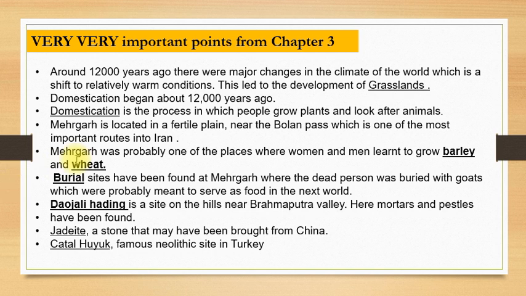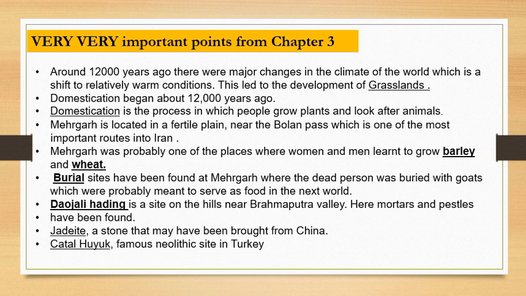Then the chapter tells you that domestication began about 12,000 years ago, and this domestication took place in the Mesolithic period. Though some people say that it began in the Neolithic period, NCERT has mentioned this. Domestication is basically a process in which people grow plants and look after animals. For example, the plants we grow, we domesticate them, right?